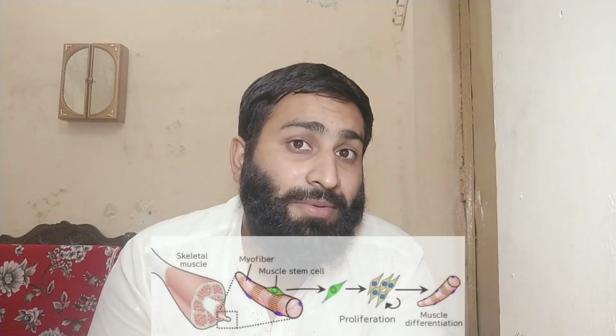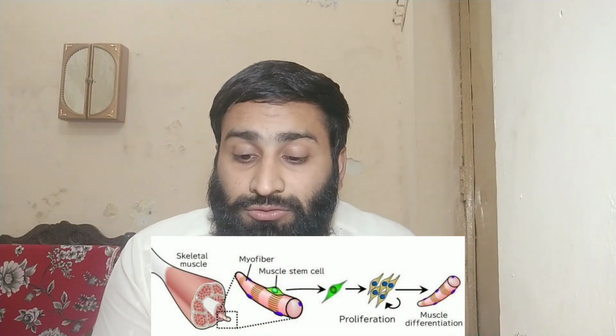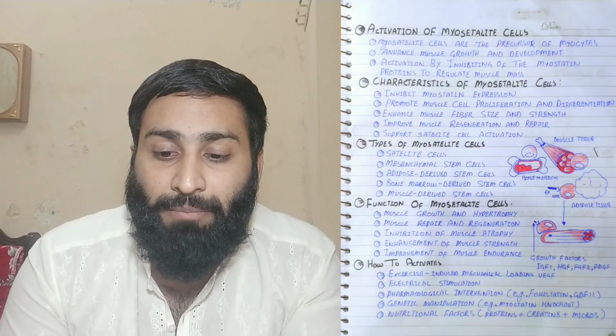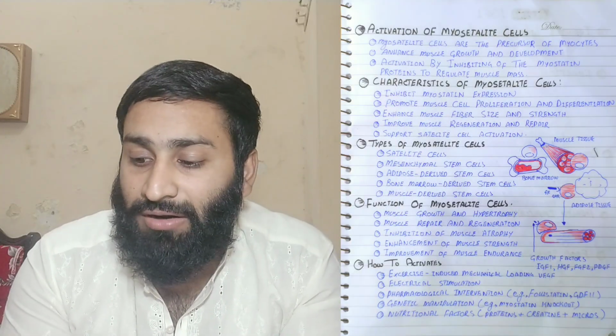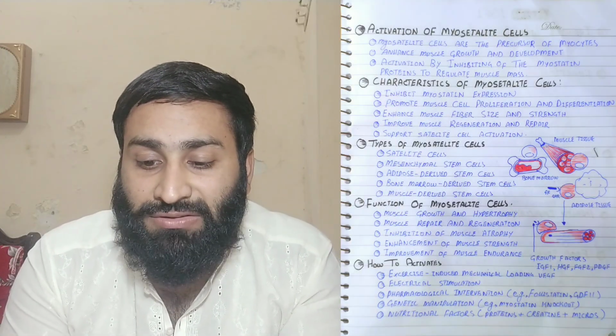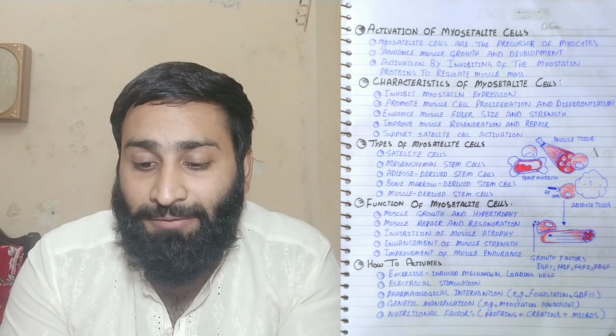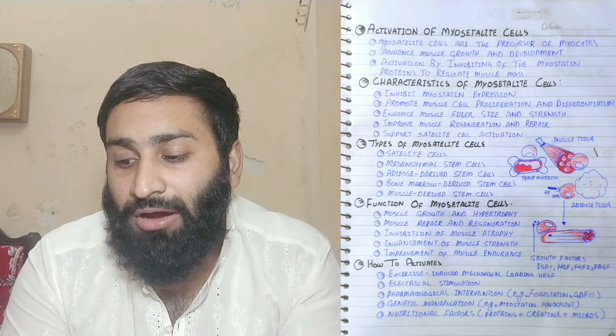Let's understand. Basically, the myosatellite cell is the stem cell of the muscle. It is known as the precursor of the myofiber, the mature myofiber, so the myocyte basically. So let's understand about that. Here is the note showing on the screen. The myosatellite cells are the precursor of myocytes and enhance muscle growth and development, with activation by inhibiting of the